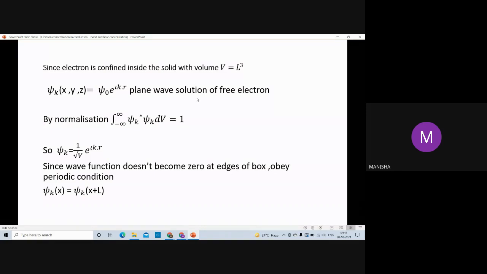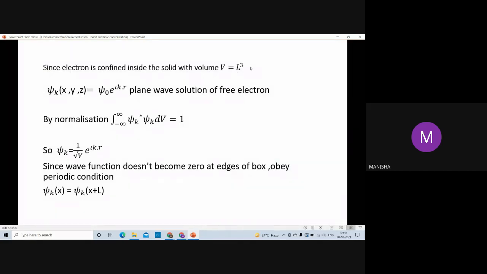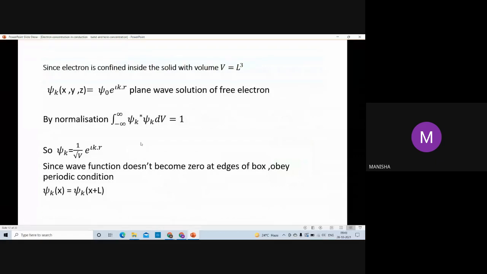Here the electron is confined in a cube. So volume is V equal to L³. Here we take a solution for this equation: ψ_k is equal to ψ_0 exponential i k·r. This is a plane wave solution of a free electron. By normalization condition, we get the value of ψ_0 as 1 upon under root V. So we put the value in ψ_k, and we get ψ_k is equal to 1 upon under root V exponential i k·r.